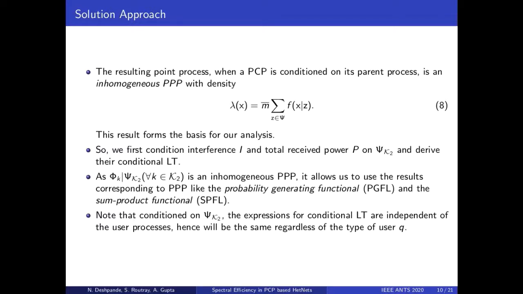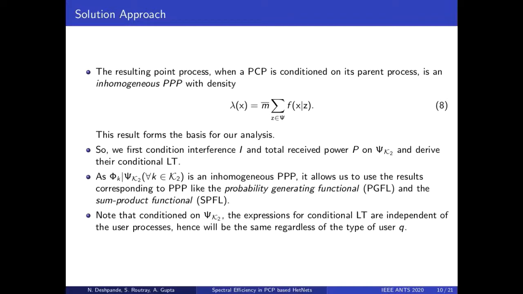We first condition interference I and total received power P on Xi k2 and derive their conditional Laplace transform. Xi k2 here denotes the set of all parent processes corresponding to the base station process in tier 2. The insight we discussed earlier can be applied here to conclude that for any base station process k in tier 2, phi k given Xi k2 is an inhomogeneous PPP. This enables us to use results corresponding to PPP like the probability generating functional, PGFL, and the sum product functional, SPFL, during the analysis of conditional Laplace transform.